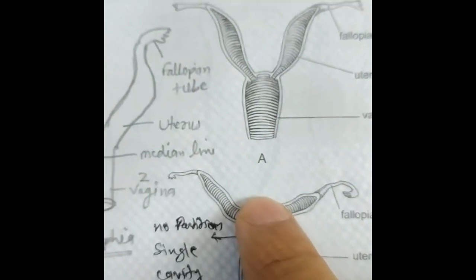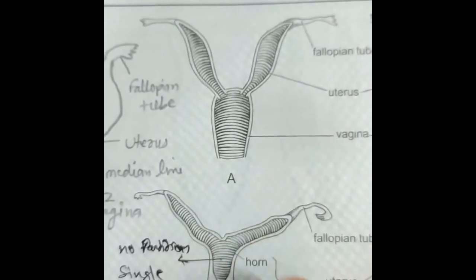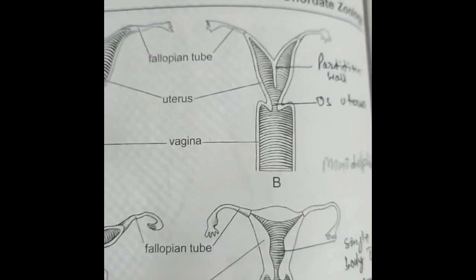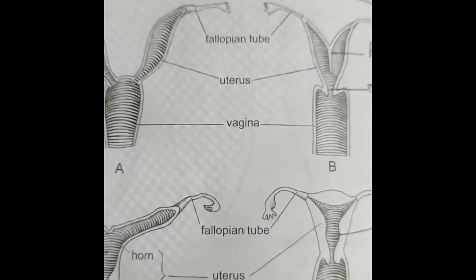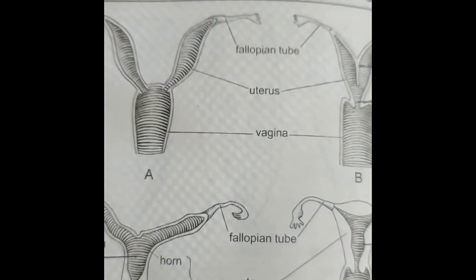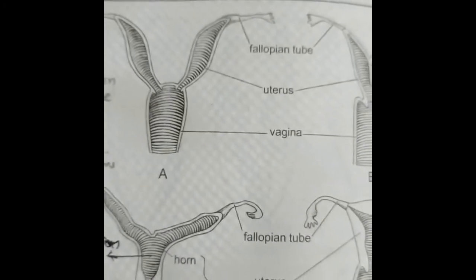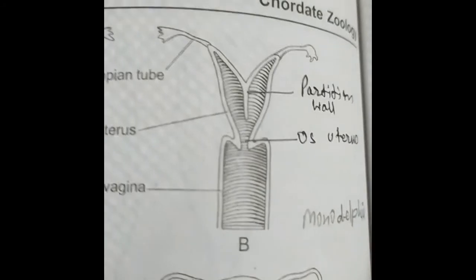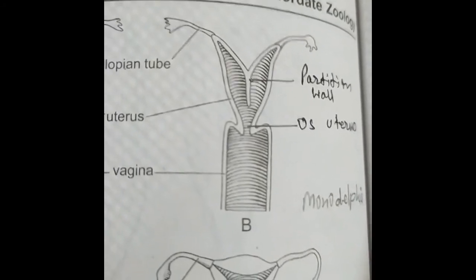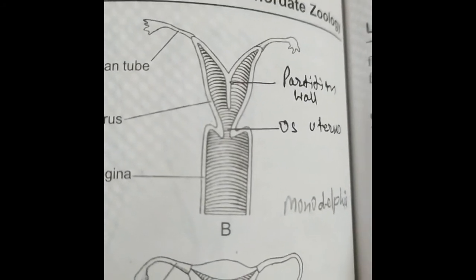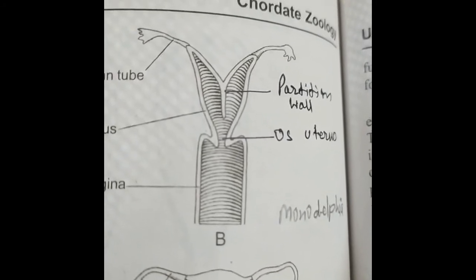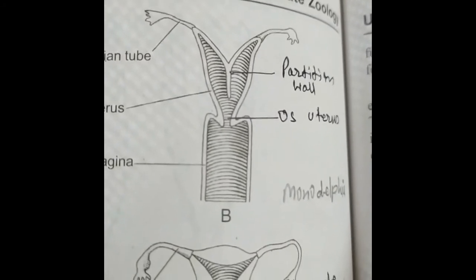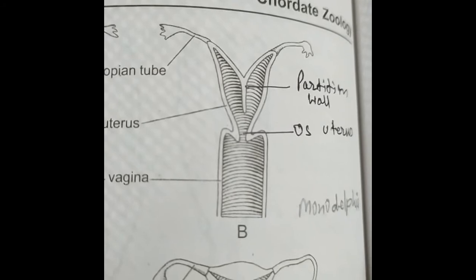The second condition is the bipartite uterus. This is the bipartite uterus, found in carnivores, pigs, and cattle. What happens in this condition? The lower ends of the two uteri fuse together so that they open by a single aperture. This single aperture is called the os uterus, into the vagina.